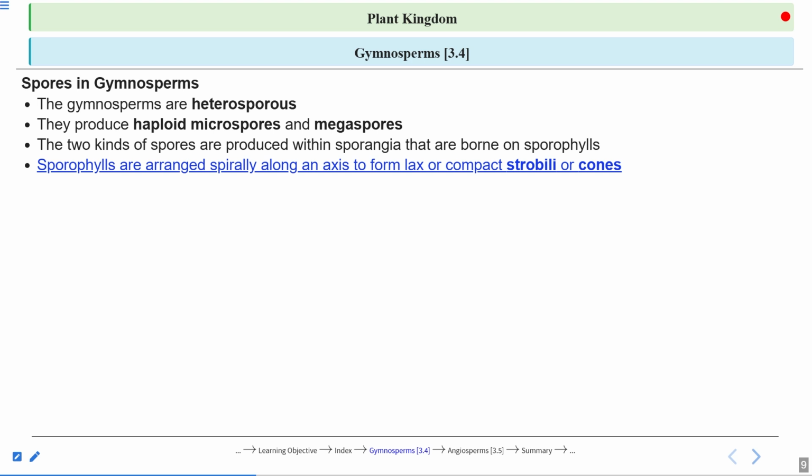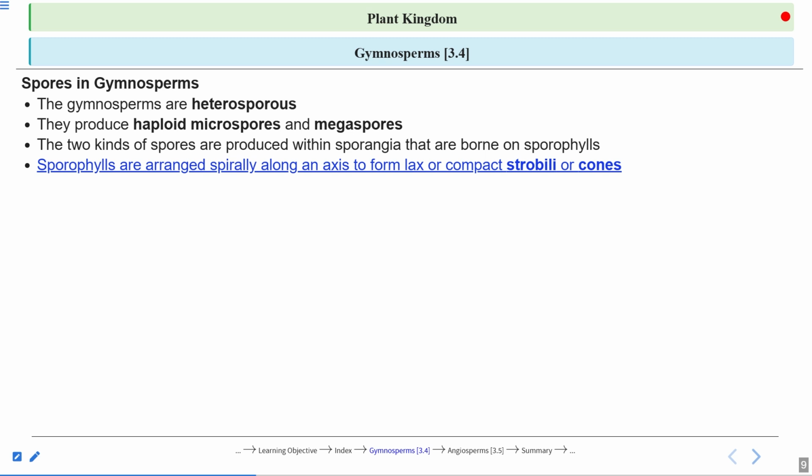All the sporophylls arrange themselves on one axis and become very compact. They are not loosely arranged. They are compactly arranged on that axis and it forms strobili or cones.